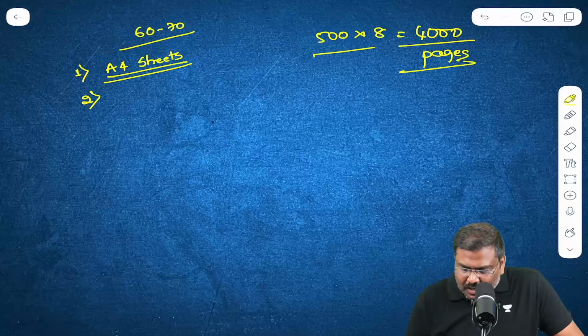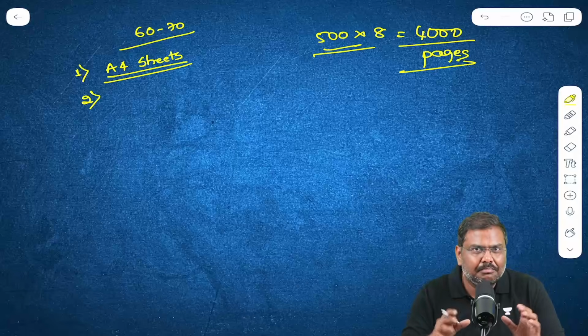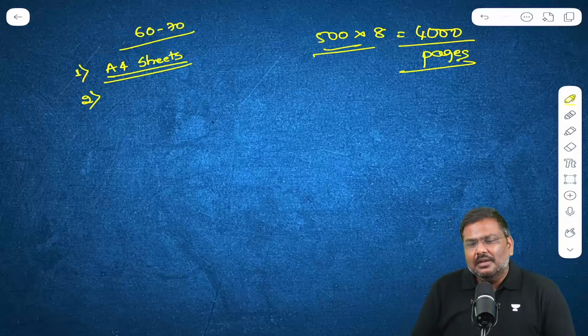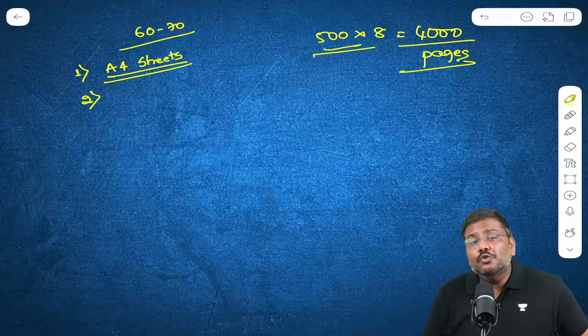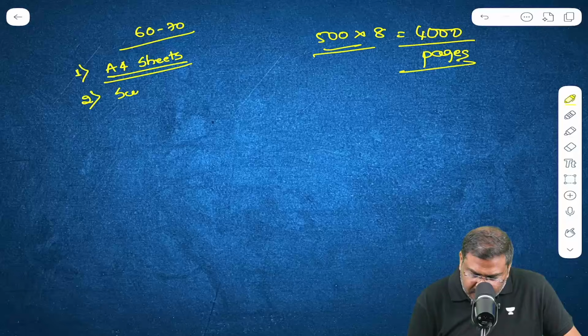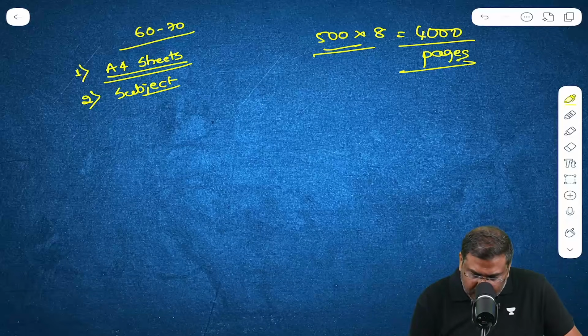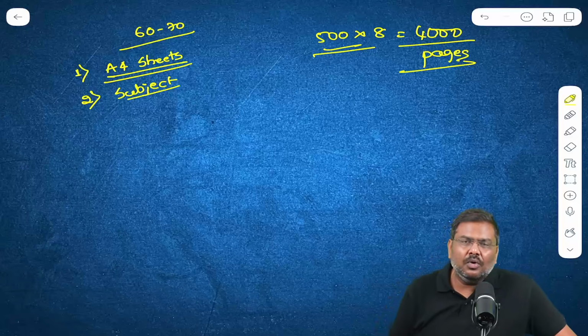So I hope you understand, right? My suggestion is simple. Don't overcomplicate it. Keep it simple. Keep it simple in the sense, when you're working, work according to the requirement of UPSC and work smart. So second suggestion, according to the subject wise. Third, like I've mentioned already, please don't copy and paste the complete book.